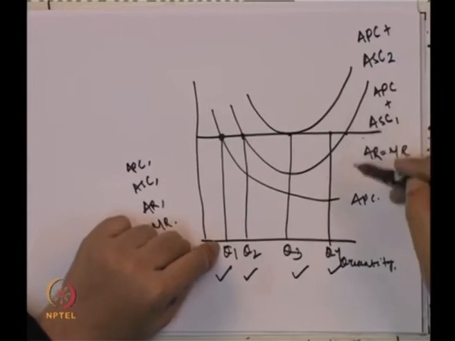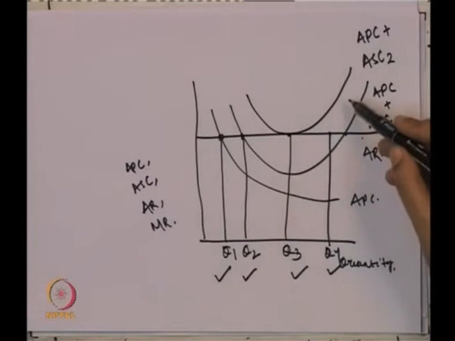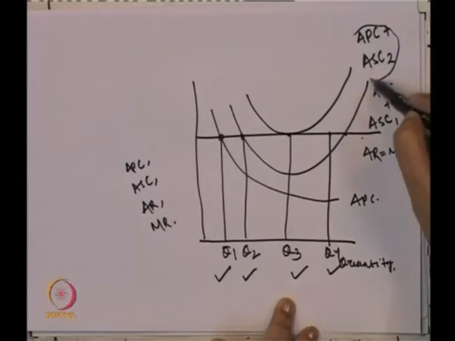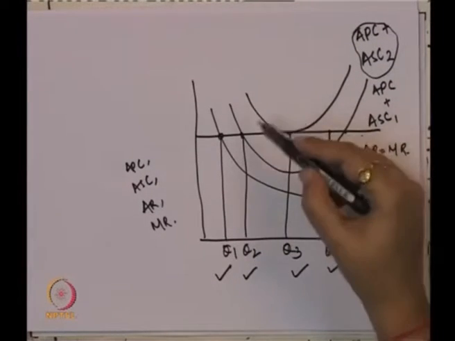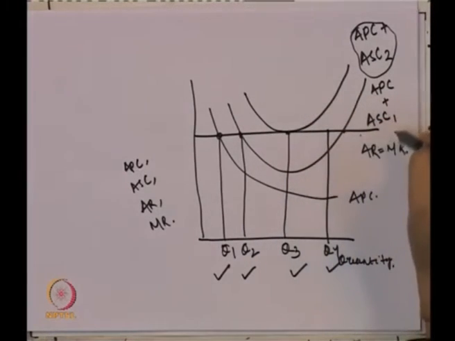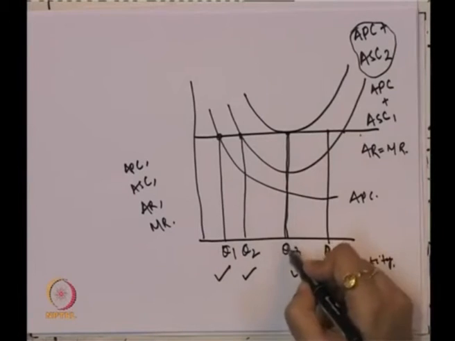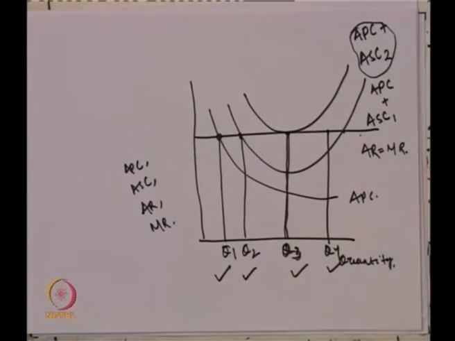But eventually, when the average selling cost is incurred by all the firms, that leads to an increase in the average selling cost as a whole, and that is why we move from average cost 1 to average cost 2. With that, the average cost as a whole, which is a combination of the average product cost and average selling cost, increases, and finally they are tangent to this average revenue and marginal revenue curve. This is the full capacity where the firm is operating, the Q3 level of output, and this is the minimum cost taking the average product cost and average selling cost together.